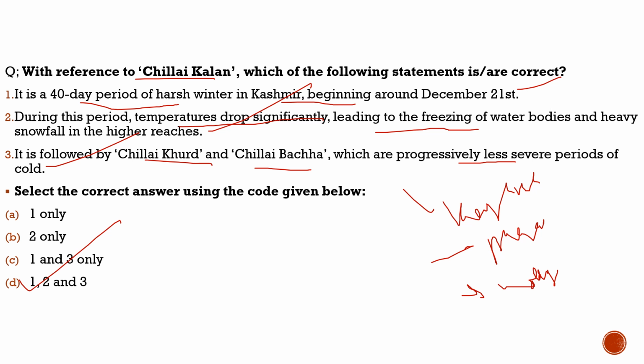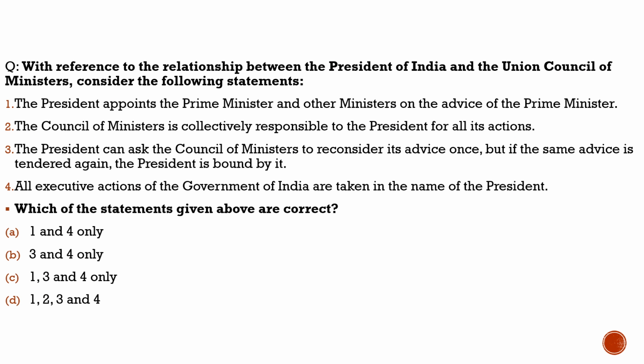Now let's move to another part of our discussion, where we will discuss a static topic. Currently we are discussing the president of India. We discussed how he is the ceremonial head, how he resembles the monarch of Britain.